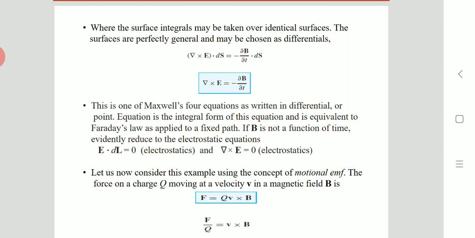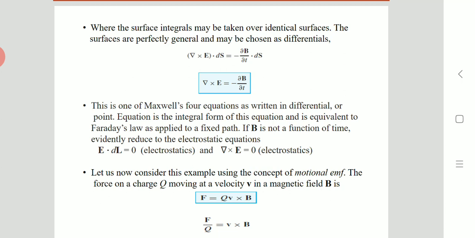So in the previous integral equations, if you choose a differential, then we get the equation del cross E dot ds is equal to minus dou B by dou t dot ds. So therefore from this equation we can obtain that del cross E is equal to minus dou B by dou t. This is one of Maxwell's four equations written in differential or point form. This is the first Maxwell equation written in the differential or point form.